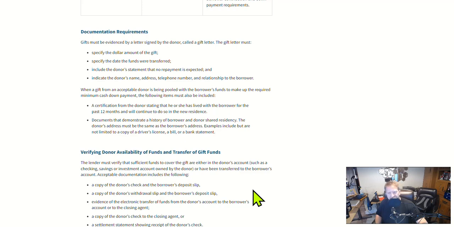When a gift from an acceptable donor is being pooled with the borrower's funds to make up the required minimum cash down payment, the following items must also be included: a certification from the donor stating that he or she has lived with the borrower for the past 12 months and will continue to do so in the new residence.